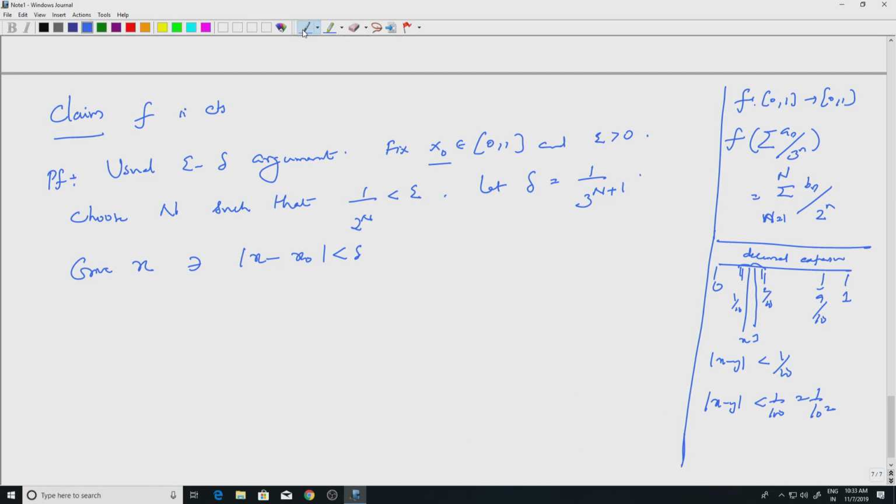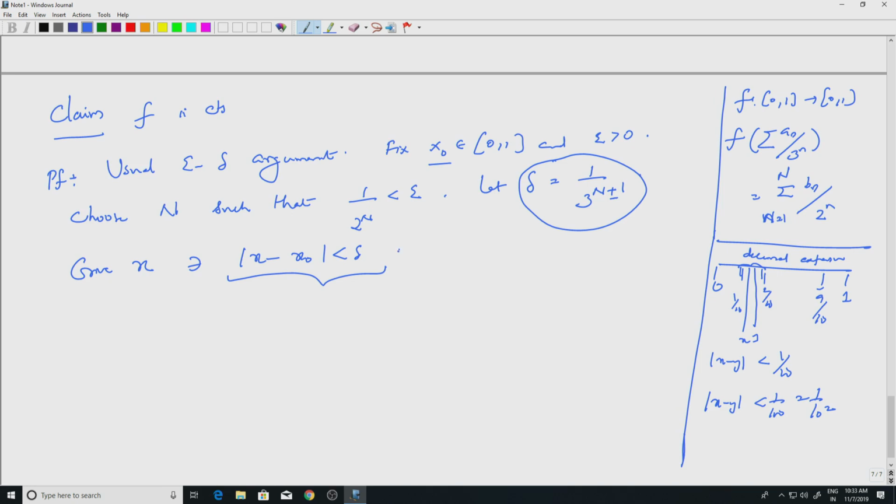Let us use that. So, when I say mod of x minus x naught is less than delta, remember delta is 1 by 3 to the n plus 1. Because of the n plus 1, on the first n places x and x naught should agree.